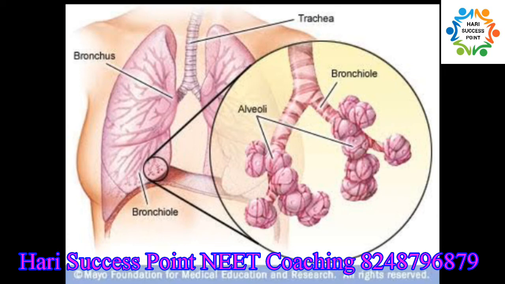The lower respiratory tract is composed of the trachea, the lungs, and all segments of the bronchial tree. The organs of the lower respiratory tract are located inside the chest cavity.